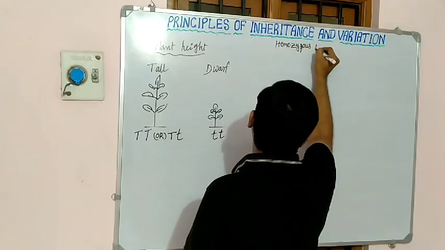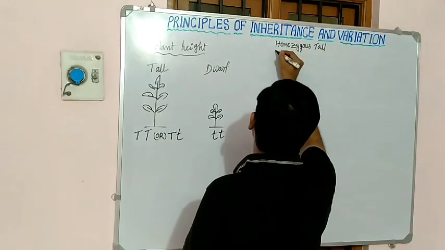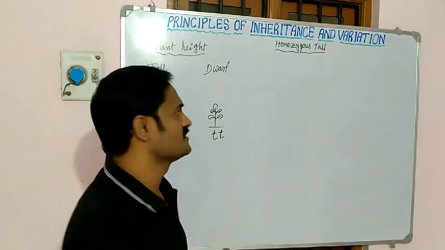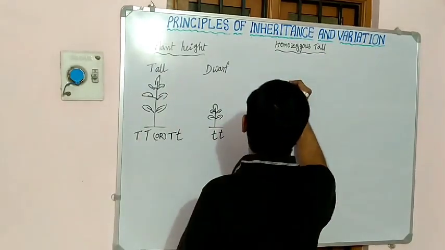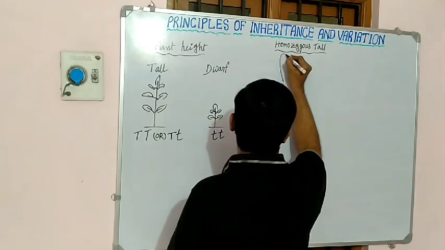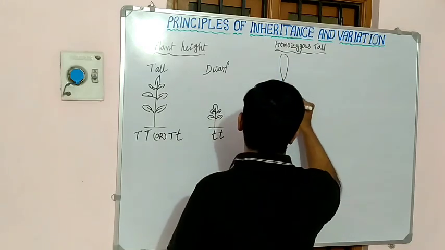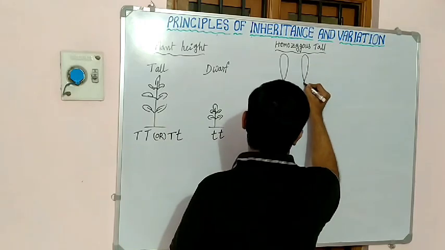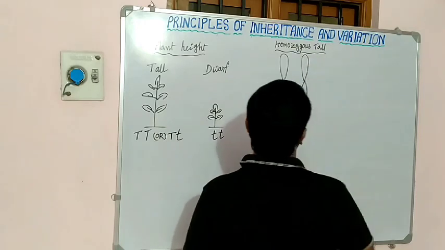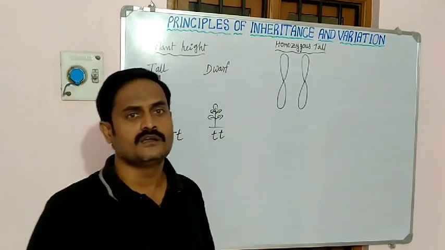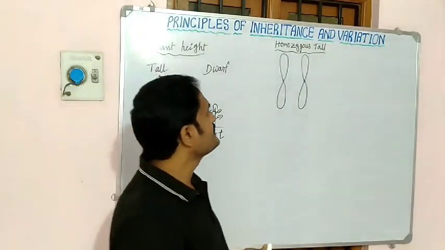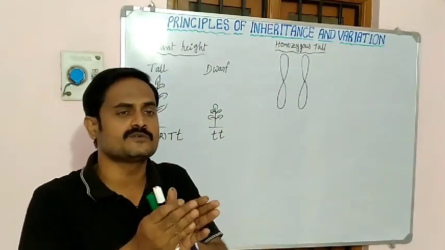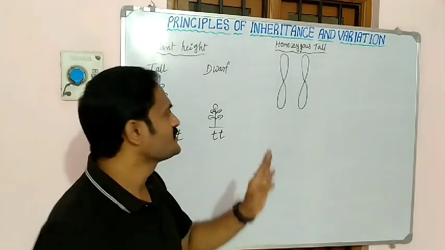Homozygous tall. See how to find out the homozygous tall. I will take chromosomes here. These are the chromosomes. Chromosomes are responsible for giving the parental characters to their offspring. Inside the chromosome are DNA and genes.